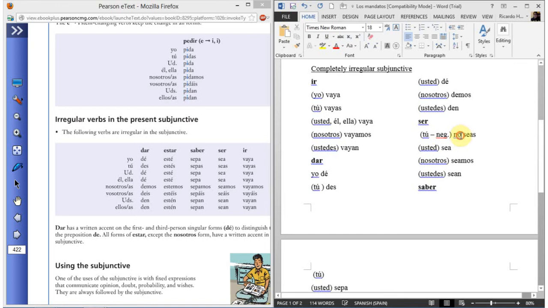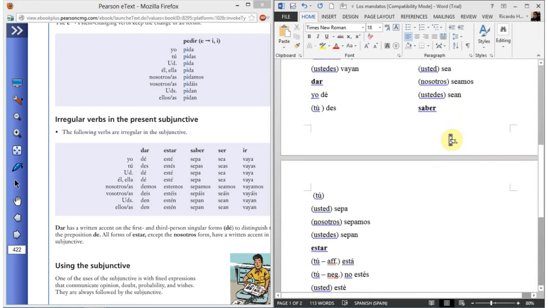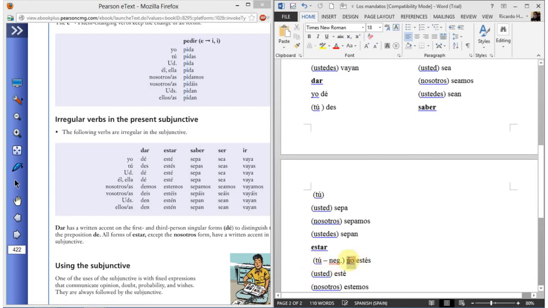And on and on. So you can do that to yours. Just take off the affirmatives, take the nos off of here. Figure out what the yo form would be, and then really you'll be all set.